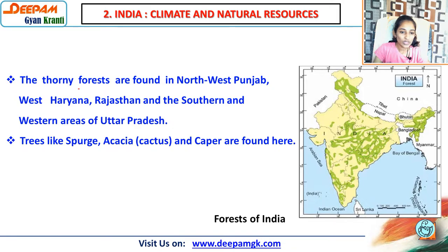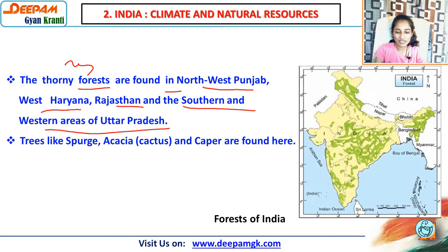Then the thorny forests are found in northwest Punjab, West Haryana, Rajasthan and southern and western areas of Uttar Pradesh. Thorny forest generally means desert areas. So northwest Punjab, then West Haryana, then Rajasthan, southern and western areas of Uttar Pradesh. Trees like spurge, acacia, which means cactus, and caper are found here.